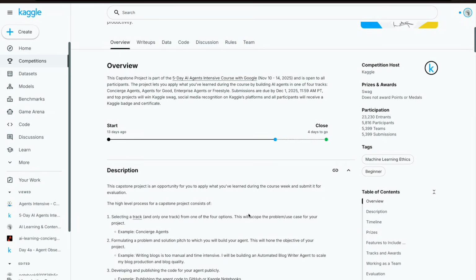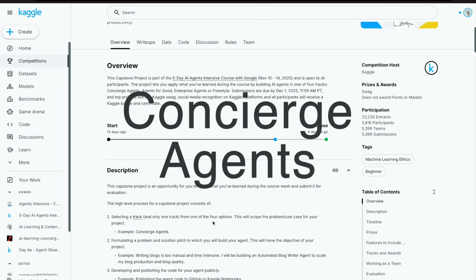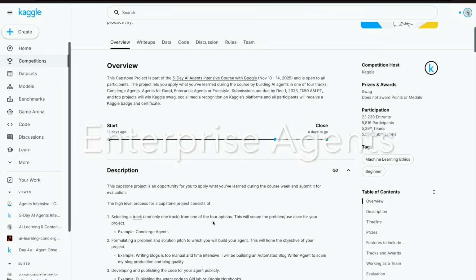Now, the first thing is what is required for you to make your project eligible for this hackathon. Firstly, you have to select one track out of the 4 options that have been provided to us. One is a concierge agent, next is agents for good, enterprise agents, or freestyle. For my submission, I've used a concierge agent.